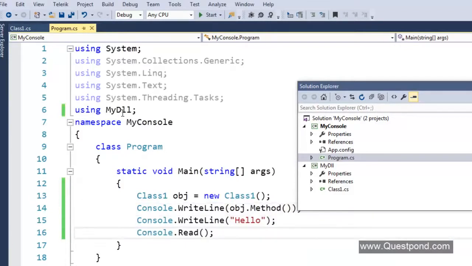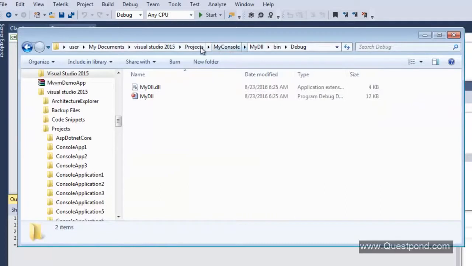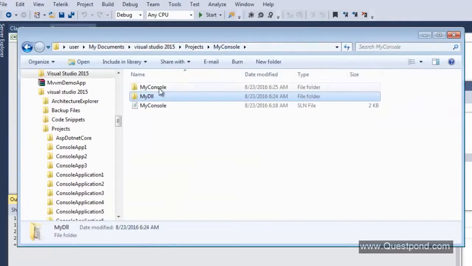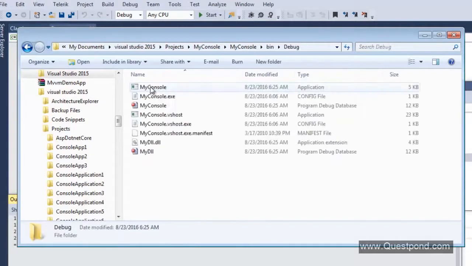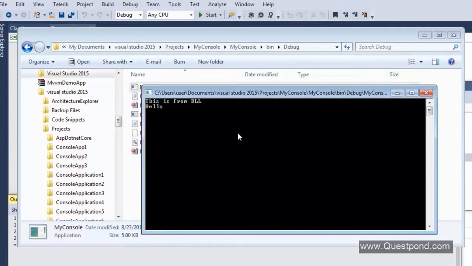Now when I run this exe, this DLL will be running in the address space of that exe. You can see the DLL is now hosted inside the address space of the exe. So an exe runs in its own address space, but a DLL does not have its own address space, and it needs a hoster or a consumer to invoke it.